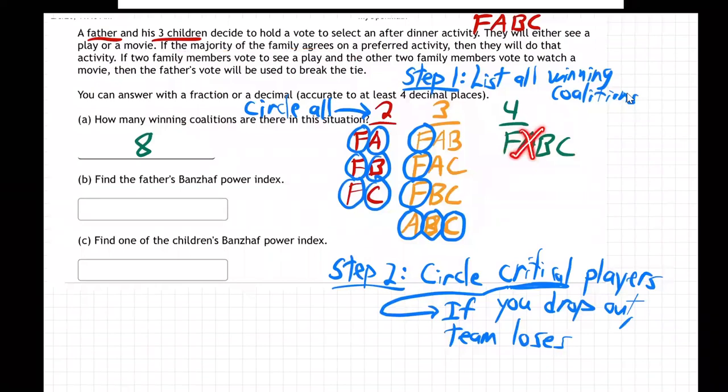How about A? If A drops out, they still have 3. They still have father, B, and C. They still have a majority. So A is not critical, etc. Nobody's critical. If any one of these people drops out, they still have 3. They still have a majority. So nobody's critical on that team. All right, so we did all that. We're almost there. Step 3.